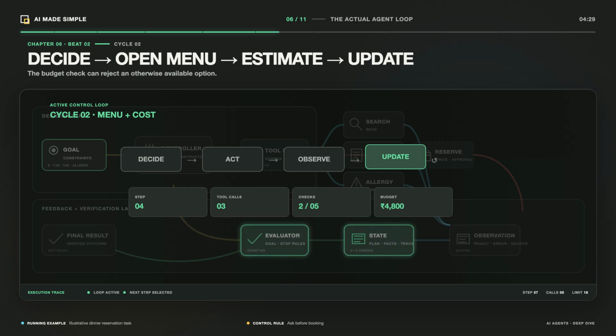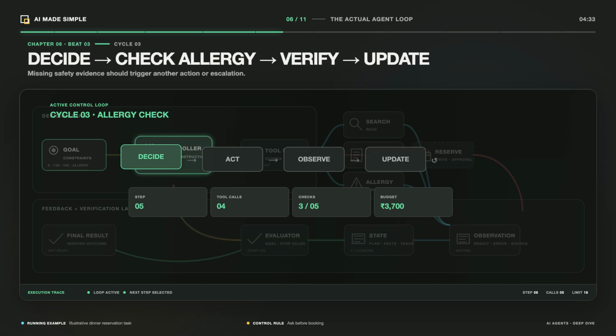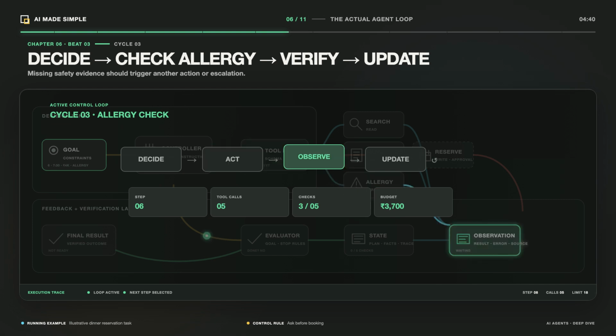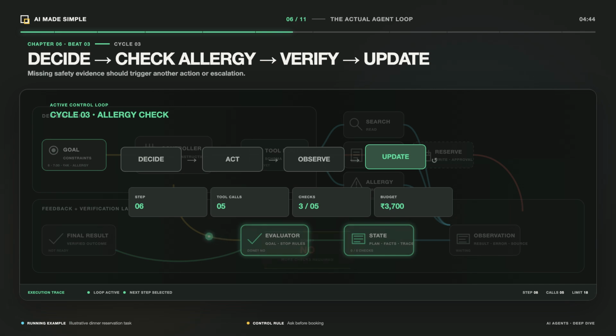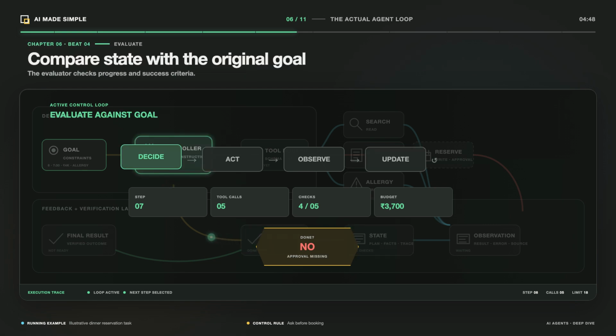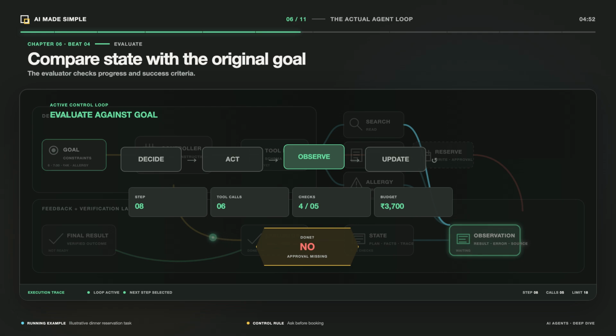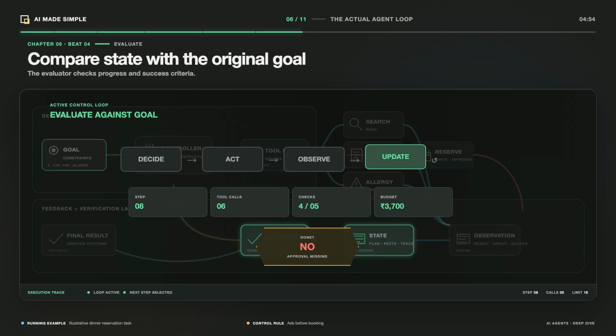The loop ends when the outcome is verified, the user stops it, a safety rule blocks it, an error requires help, or a limit such as maximum turns is reached. A failed search is not always a failed task. No tables at the first restaurant is new evidence that helps choose the next route. The essential capability is adapting to observations rather than blindly following one fixed sequence.